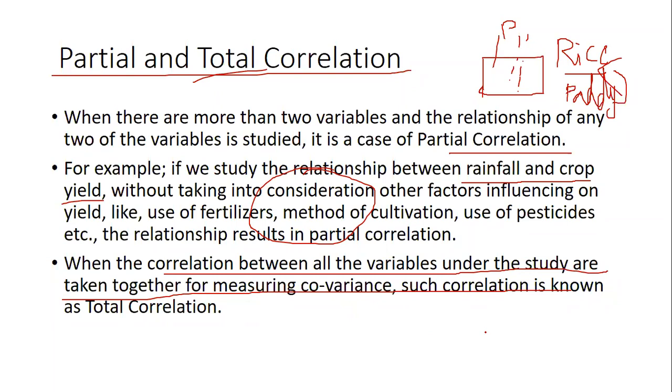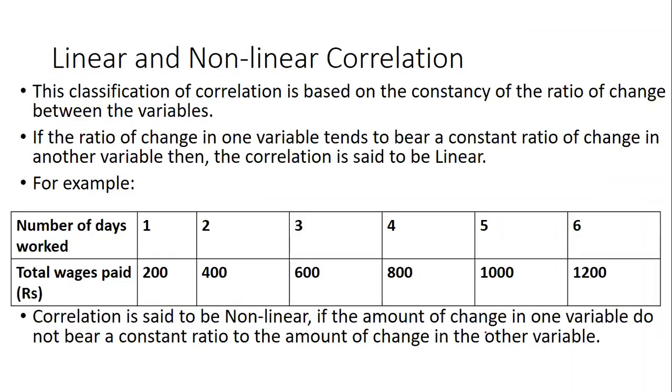So that is known as partial and total correlation. Clear? Understood?